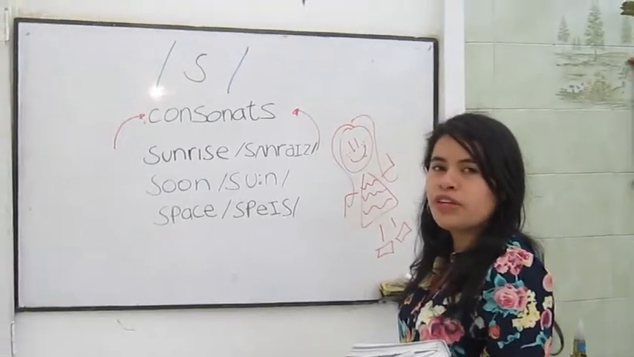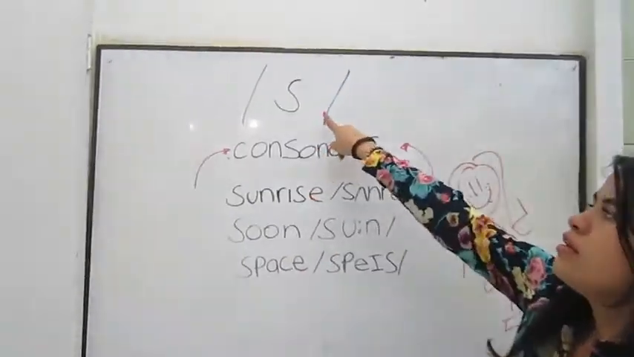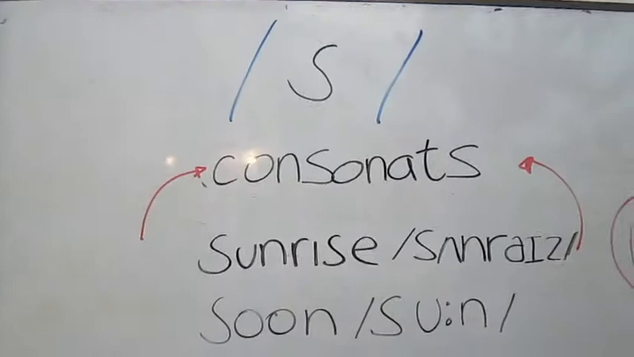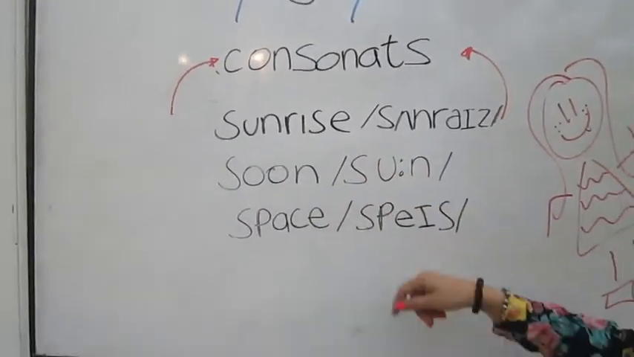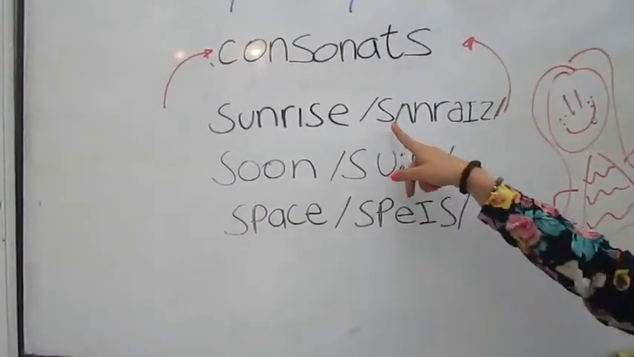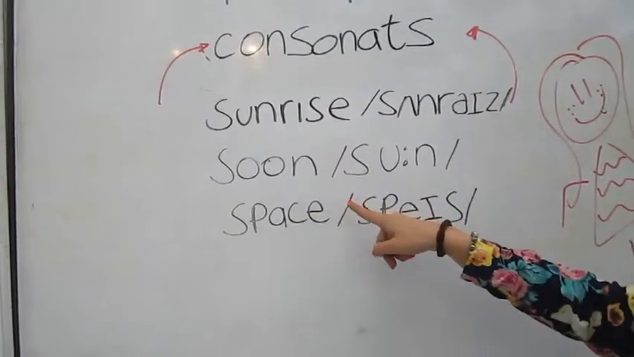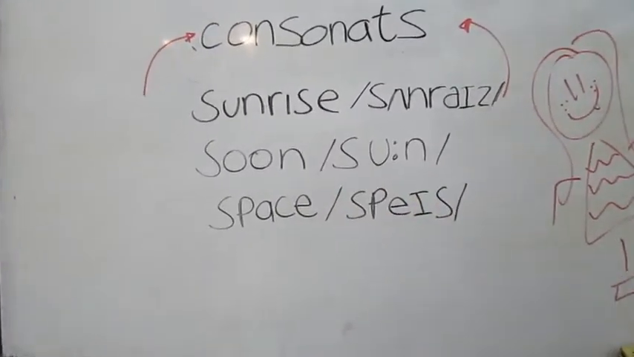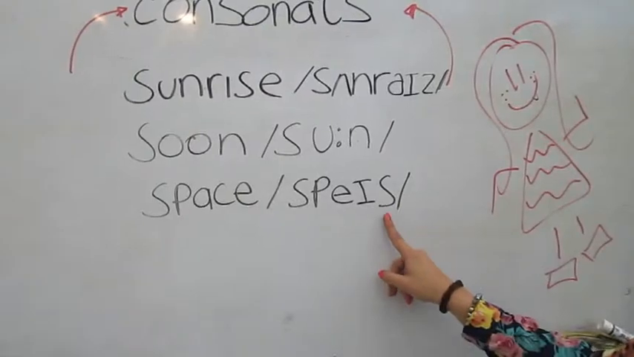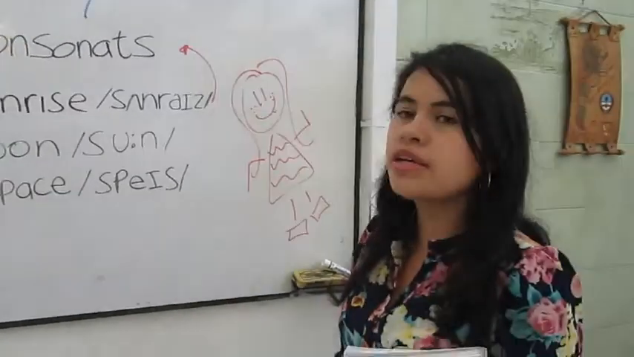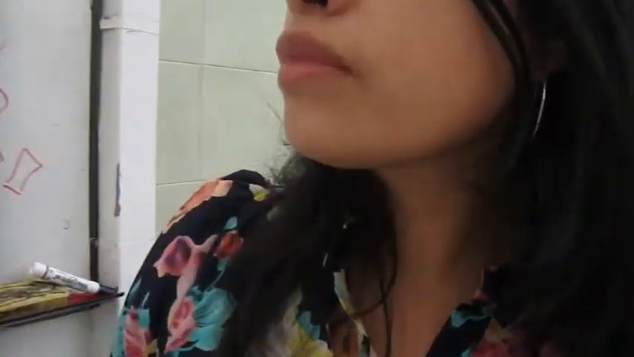Okay, I'm going to finish with this consonant. I have these examples. Sunrise, soon, space, at the beginning and in the end of the word. Listen carefully and repeat after me. Sunrise, soon, space.